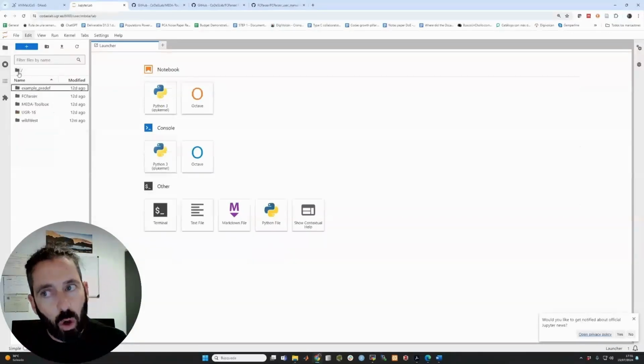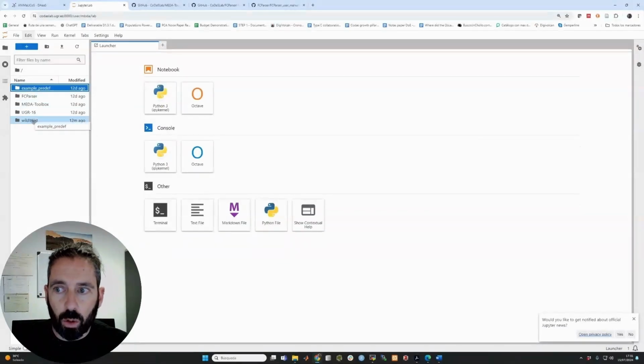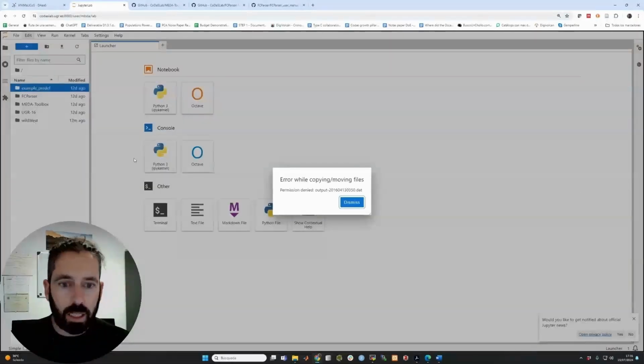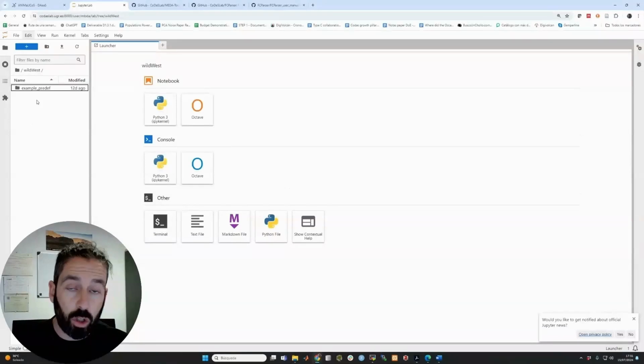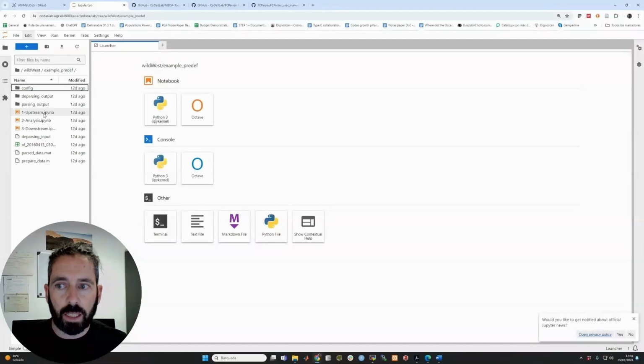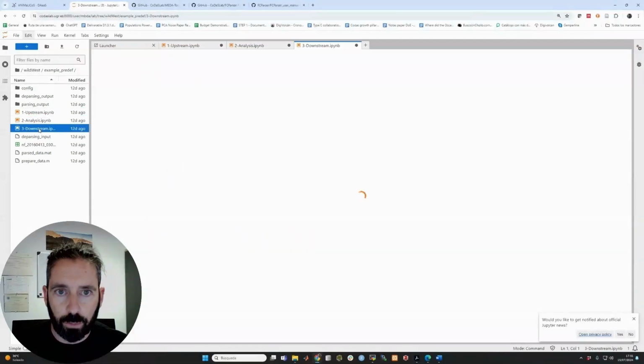So I suggest that you go to the root and you make a copy of the file into the Wild West. The Wild West is a folder in which you have writing rights. So now that you have copied it, you can get into the folder.